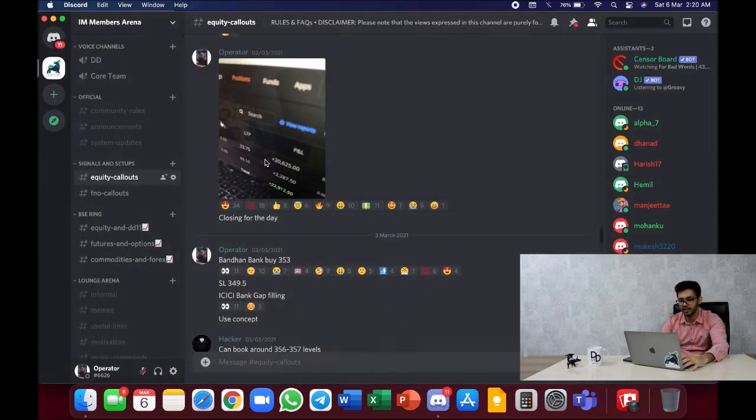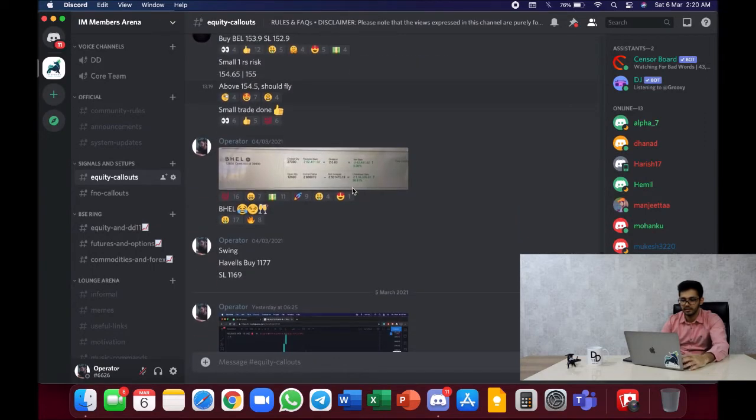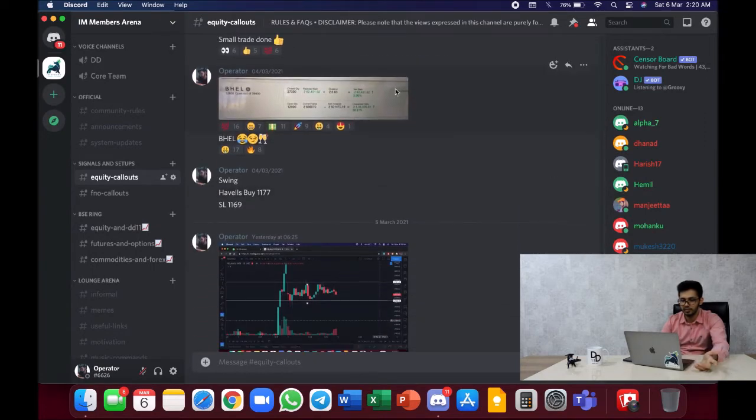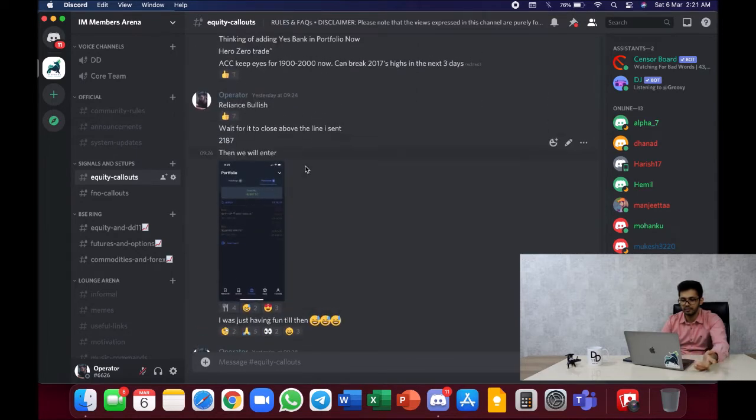So this was 22k in the morning, at around 10:30. This was another swing, 1 week, 2.5 lakh rupees. Then after that, in like 7-8 minutes, this is 9k booked. So the community basically knows how much we are earning. Even if you're not putting up daily PNLs, the community knows every single thing, right? How much we're making, what trades we're taking.